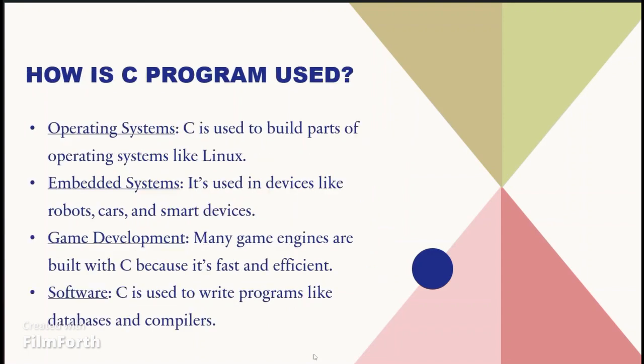Next, how is C programming used? Operating systems: C is used to build a part of operating systems like Linux. Embedded systems: it is used in devices like robots, cars, and smart devices. Game development: many game engines are built with C because it is fast and efficient. Software: C is used to write programs like databases and compilers.